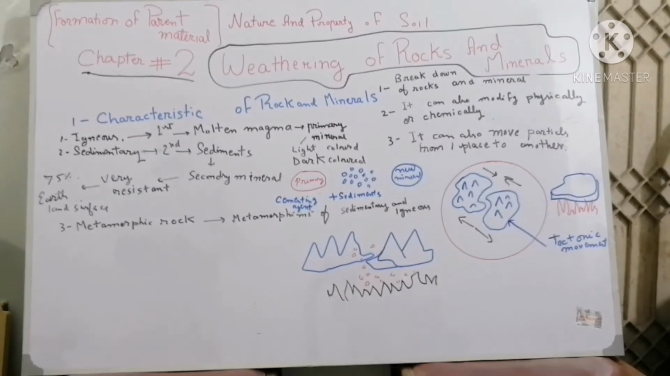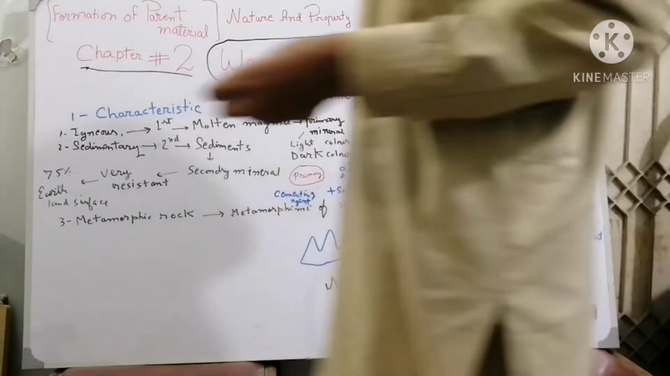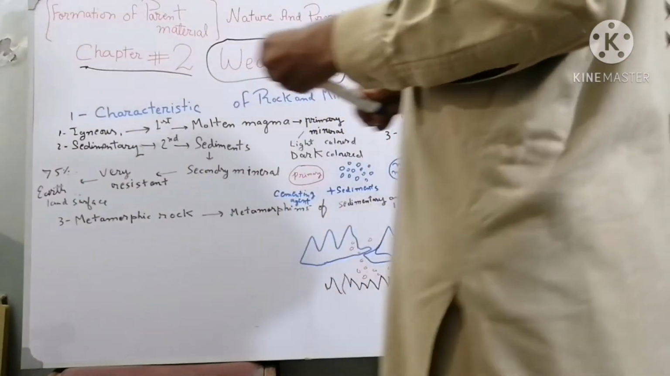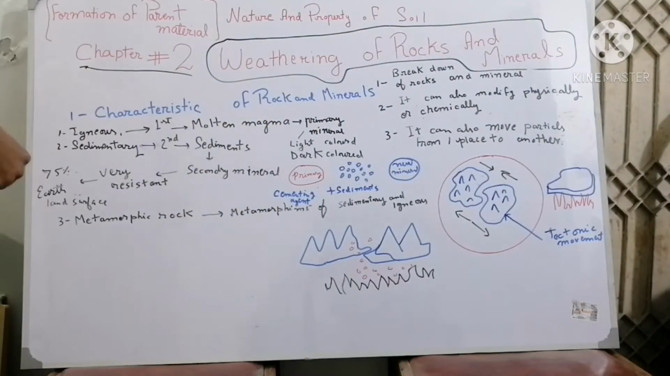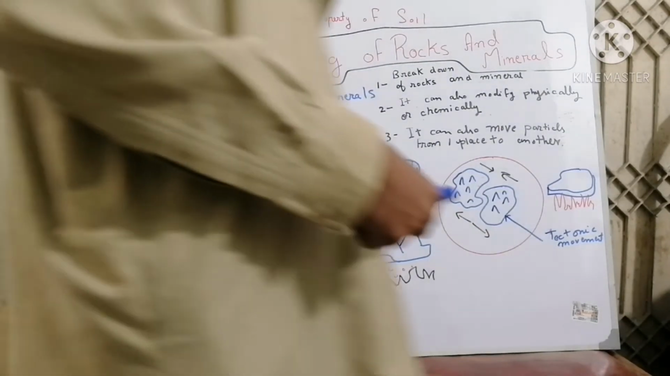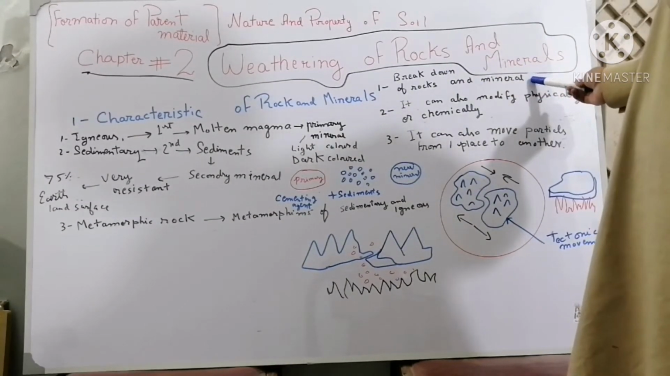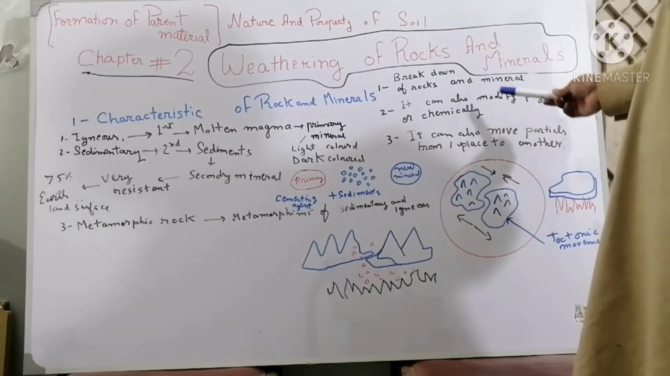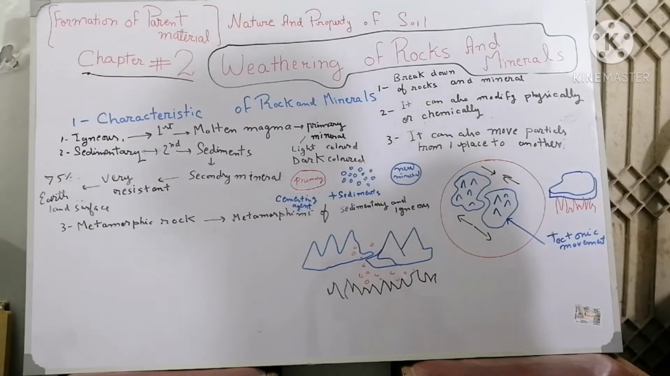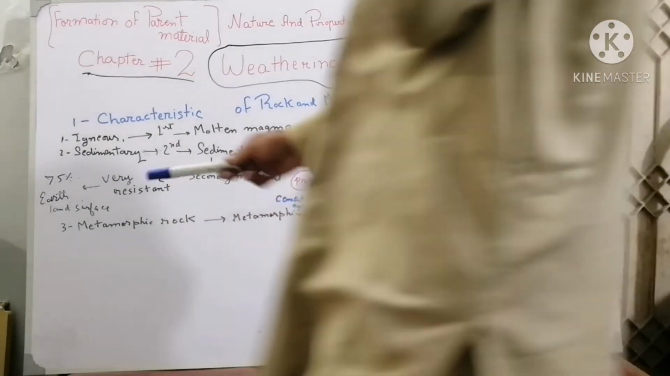Assalamu alaikum friends, my name is Abdullah Pracha and today I will cover the book Nature and Properties of Soil. Today we will continue with the second chapter, Formation of Parent Material, and our topic is Weathering of Rocks and Minerals. So, what is weathering? Weathering is the breakdown of rocks and minerals. They can also be modified physically and chemically.